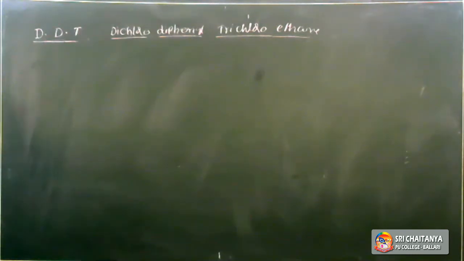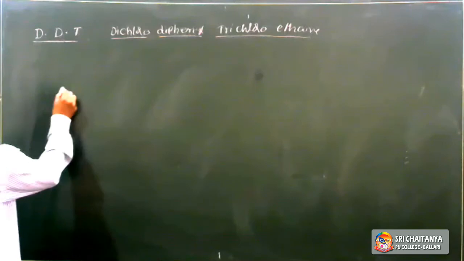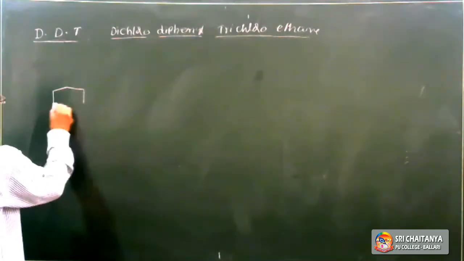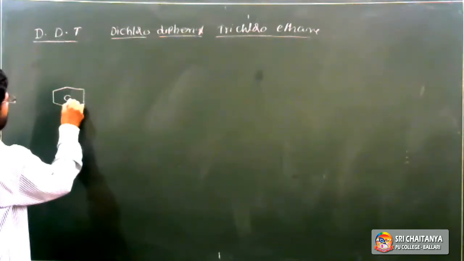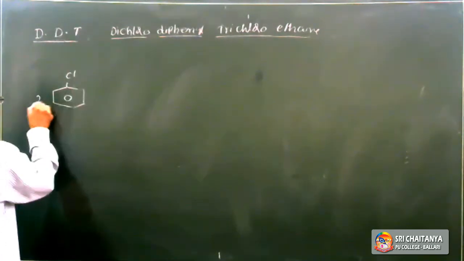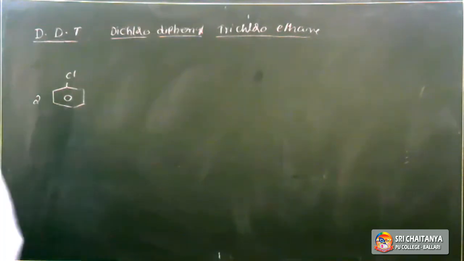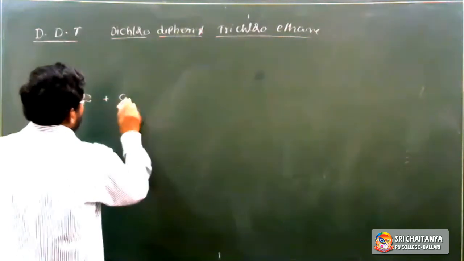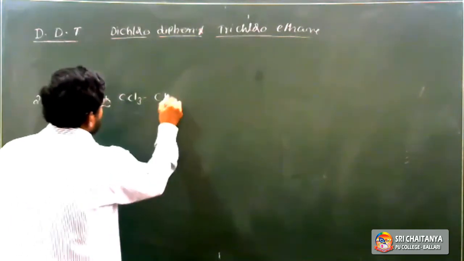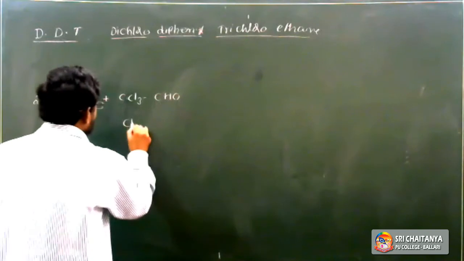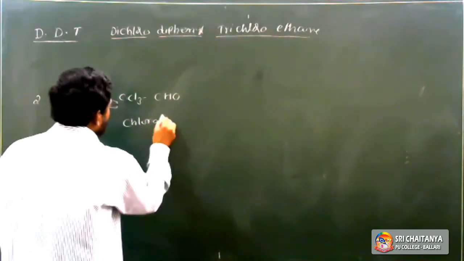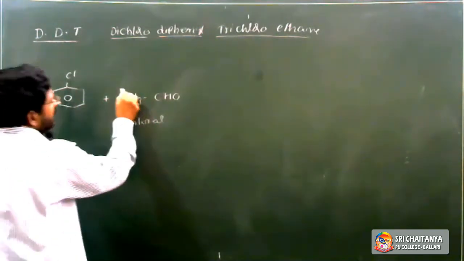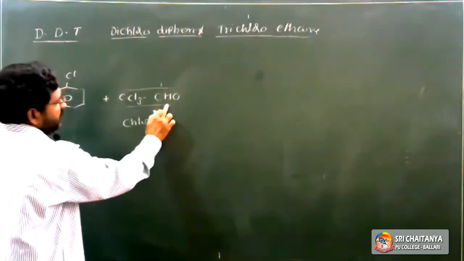It is prepared from chlorobenzene and chloral. In this reaction, 2 moles of chlorobenzene are involved. It reacts with chloral, trichloroacetaldehyde, CCl3CHO. The first carbon has the principal functional group, the aldehyde.